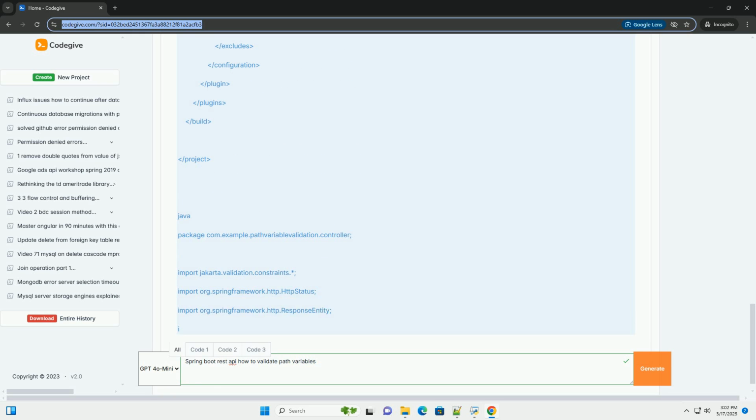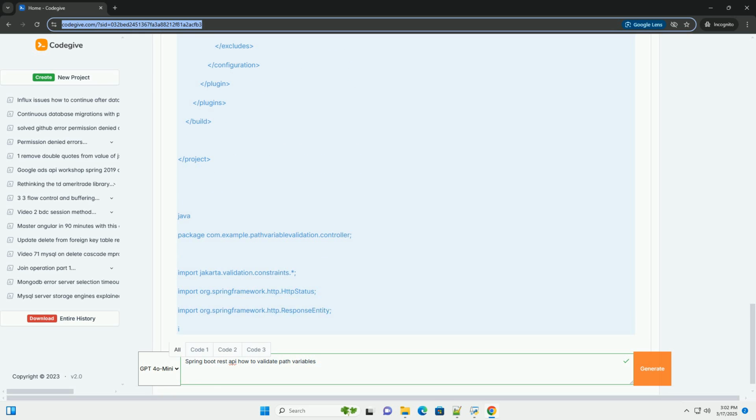2. Create a controller. Let's define a simple REST controller with endpoints that use path variables. Explanation. @RestController marks the class as a REST controller. @RequestMapping("/api") sets the base path for all endpoints in this controller.